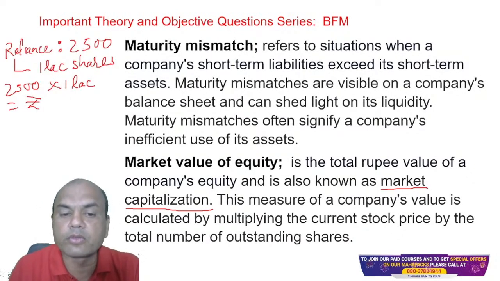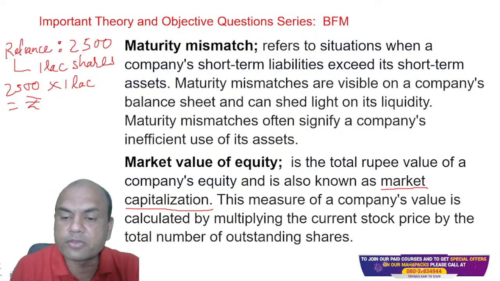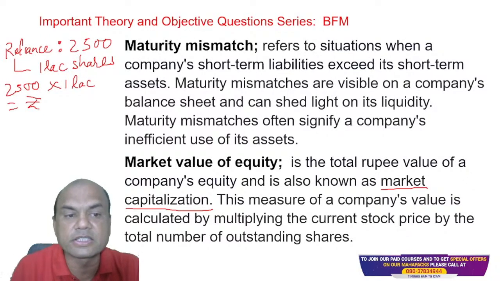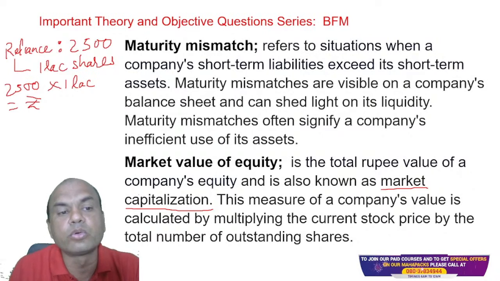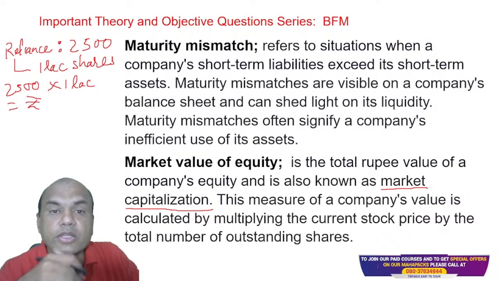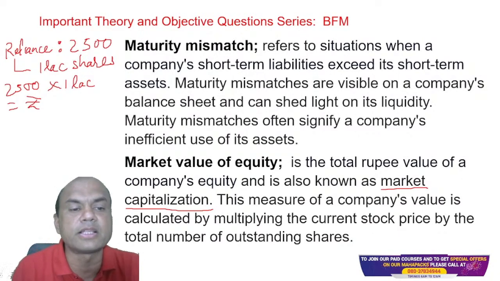Total rupee value of the company's equity. The measure of a company's value is calculated by multiplying the current stock price by the total number of outstanding shares. See this, we have done the same thing. Current market price into total number of outstanding shares. How many shares have been issued in the market? Okay, that is known as outstanding shares. Got it? So Reliance shares over here, the market capitalization will be, okay, give me the answer everyone.